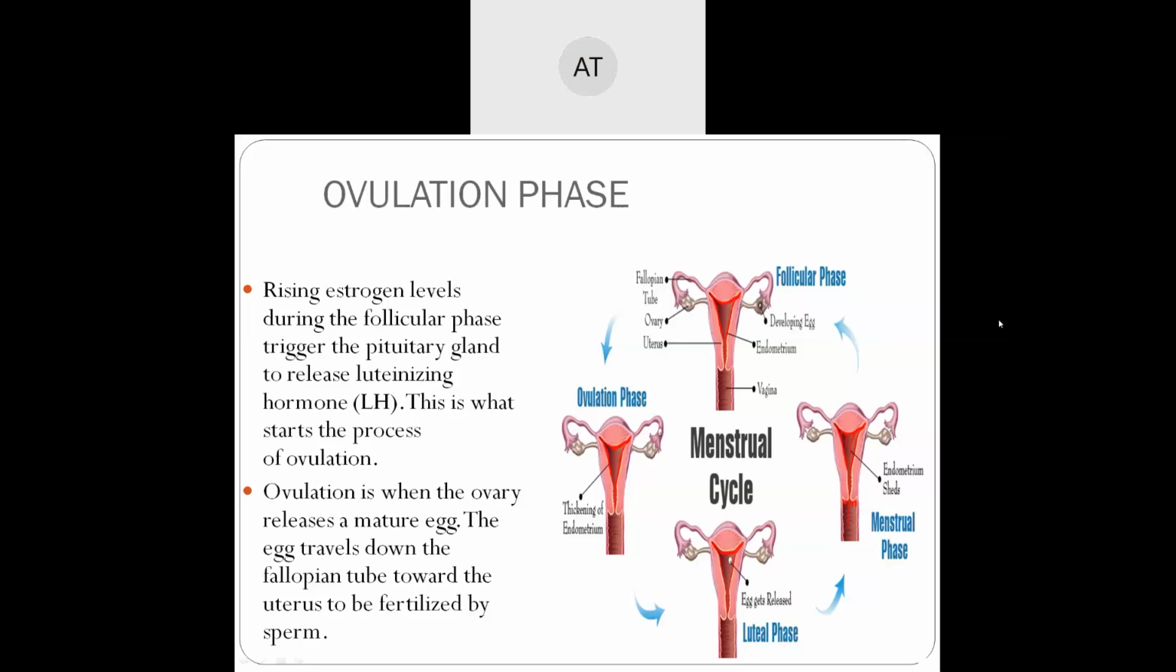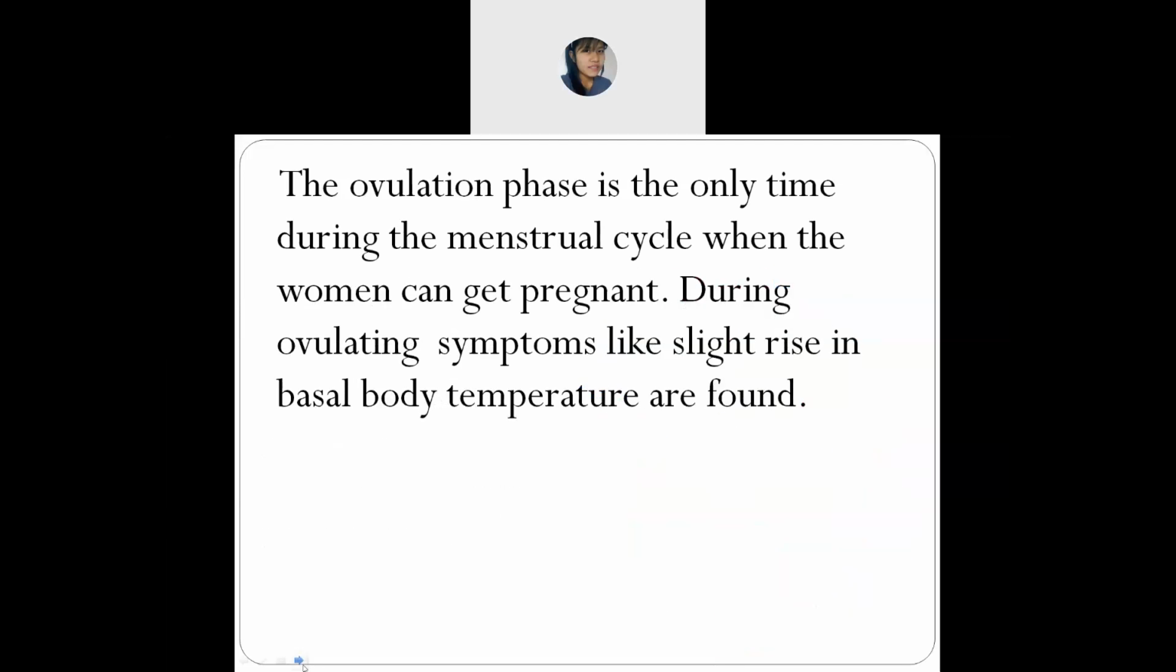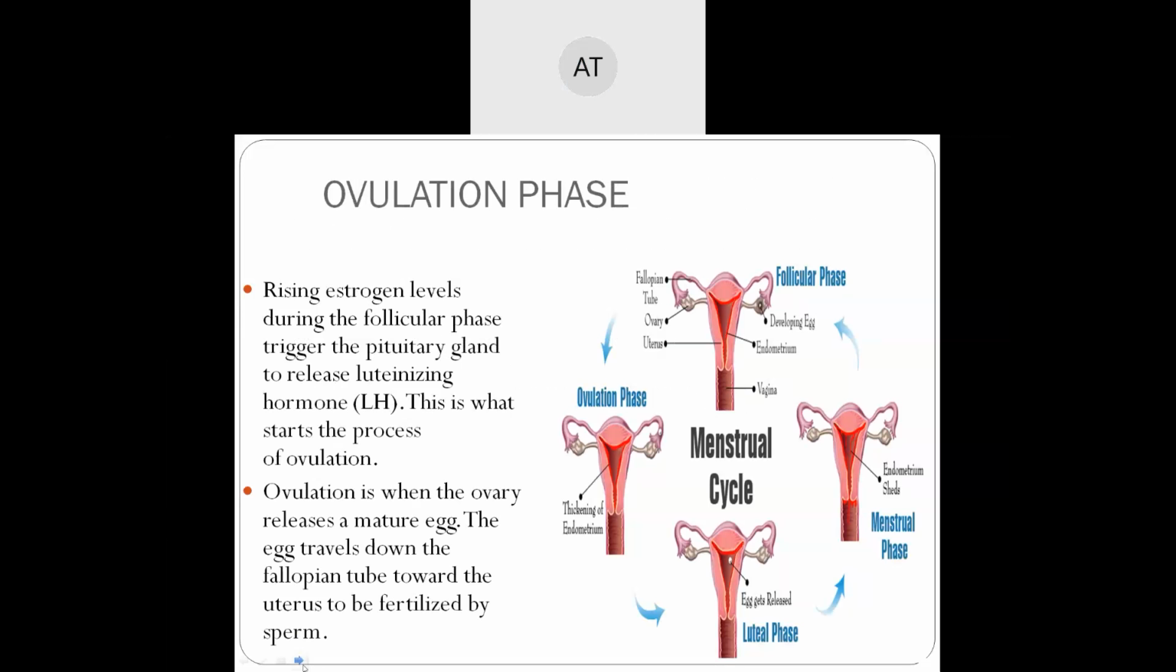This is what starts the process of ovulation. Ovulation is when the ovary releases an egg. The egg travels down the fallopian tube towards the uterus to be fertilized by sperm. The ovulation phase is the only time during the menstrual cycle when the woman can get pregnant. During ovulation, symptoms like a slight rise in basal body temperature are found.